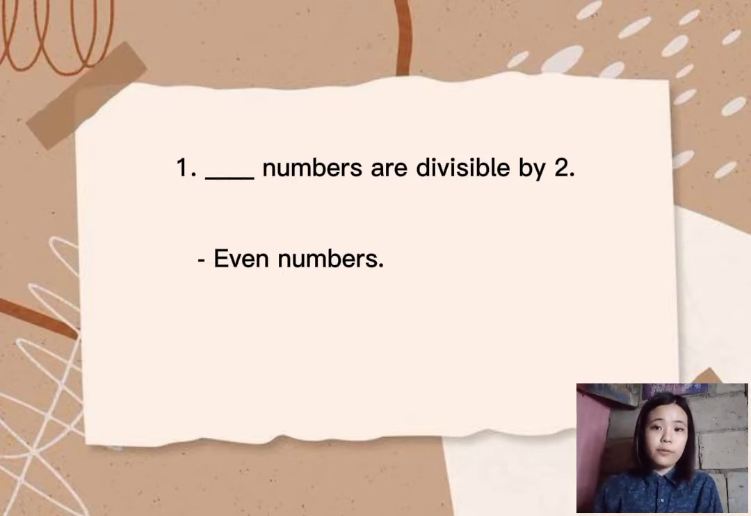For example, if I buy 16 sweets for my siblings, and then I divide it by 2 to get 8, they will each receive the same number of candy.